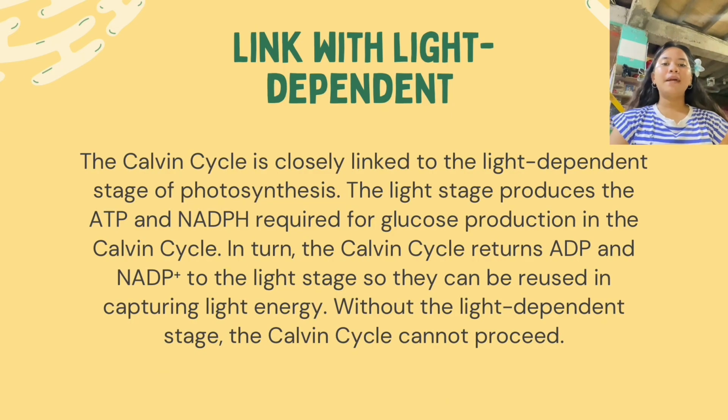Good day, everyone. My topic is all about the link with the light-dependent stage. The Calvin cycle is closely linked to the light-dependent stage of photosynthesis. The light stage produces the ATP and NADPH required for glucose production in the Calvin cycle. In turn, the Calvin cycle returns ADP and NADP+ to the light stage, so they can be used in capturing light energy. Without the light-dependent stage, the Calvin cycle cannot proceed.